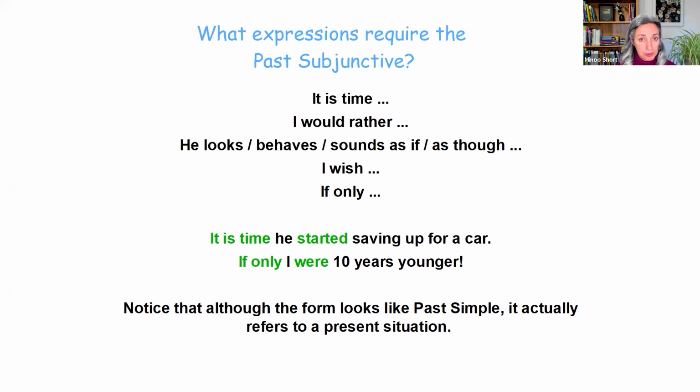only. For example, we would say, it is time he started, past subjunctive. It is time he started saving up for a car. Or, if only I were 10 years younger. Notice that although the form looks like the past simple, this is not a past simple tense. It is the past subjunctive for a present situation. A little confusing, but that's how it is.